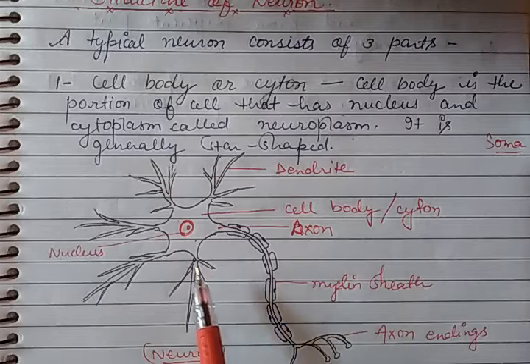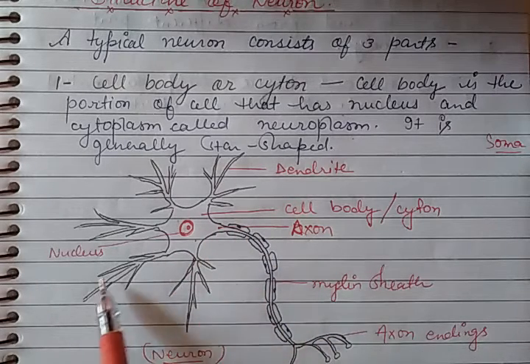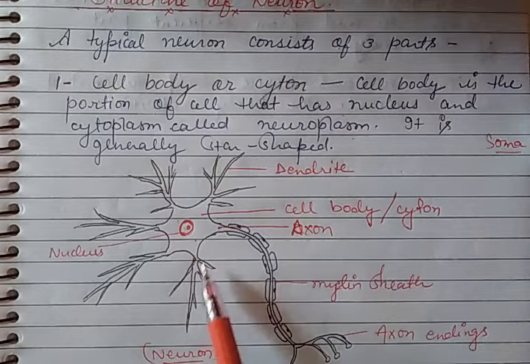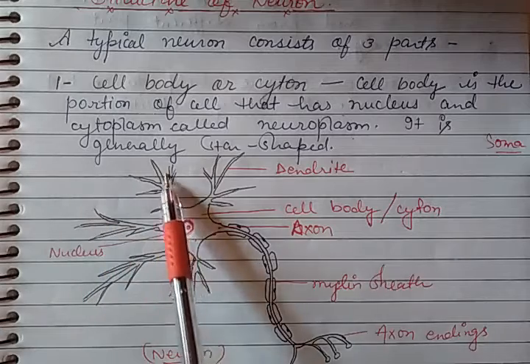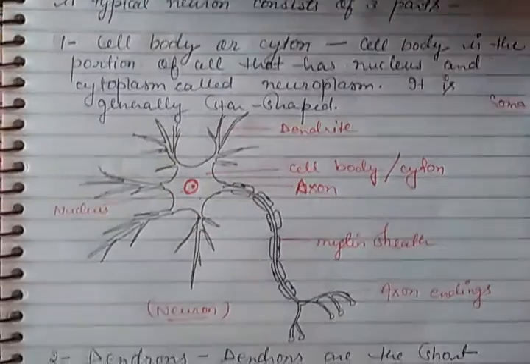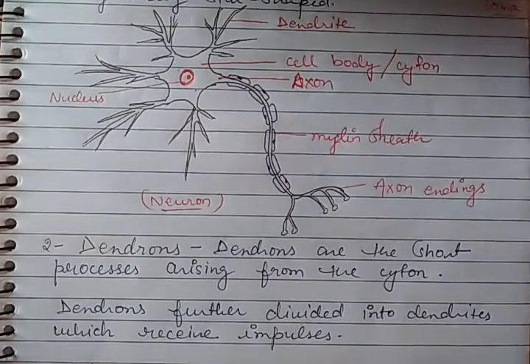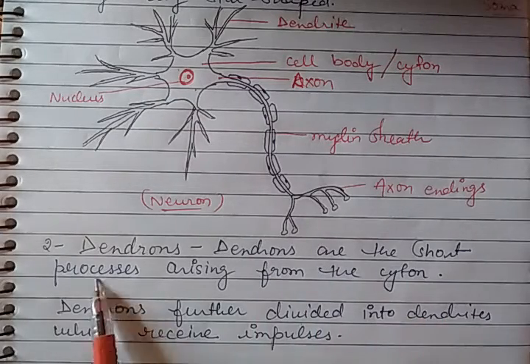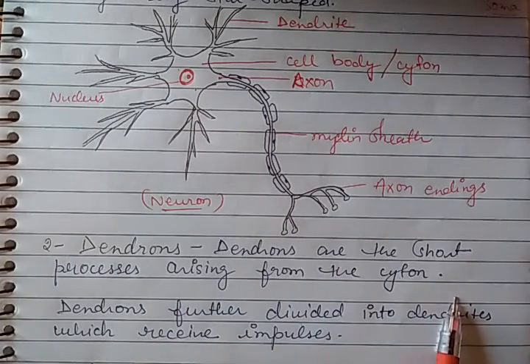You can look here that it looks like a star because of these extensions from the cell membrane. So what are these extensions that have arisen from the cyton? These extensions or processes are called dendrons, and this is the second part of the neuron. Dendrons are the short processes arising from the cyton.